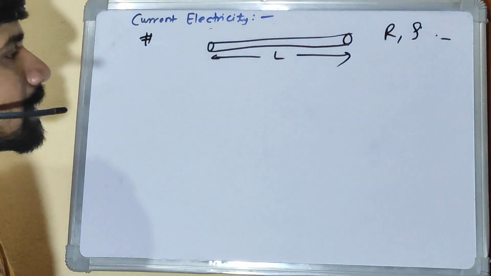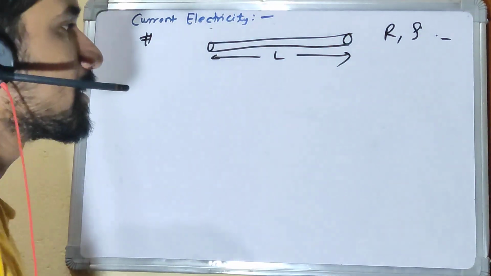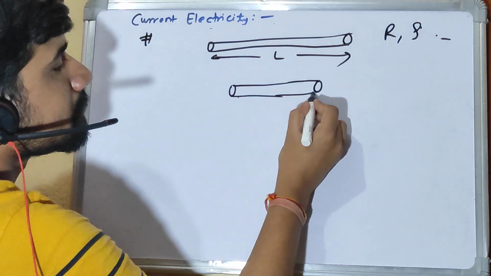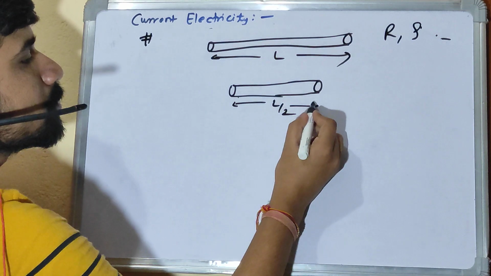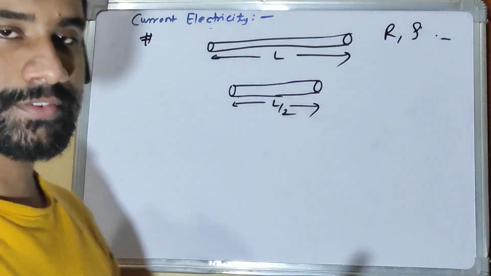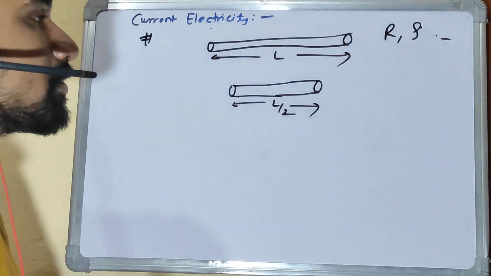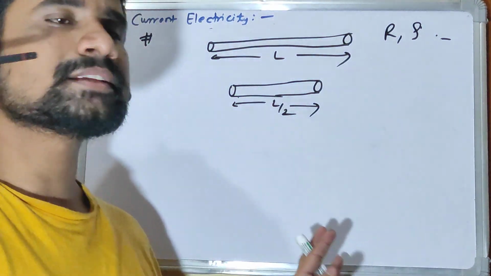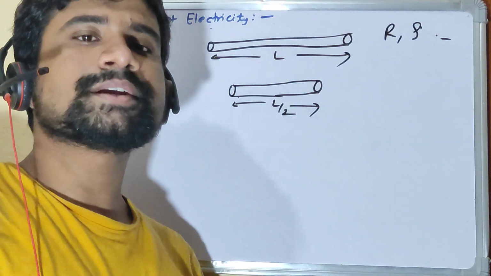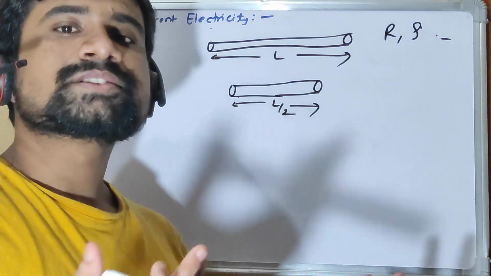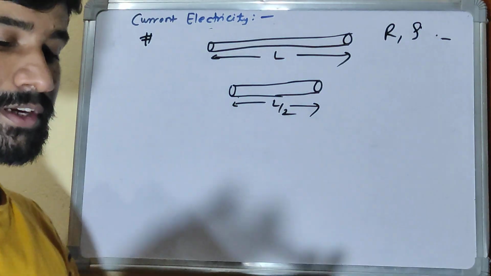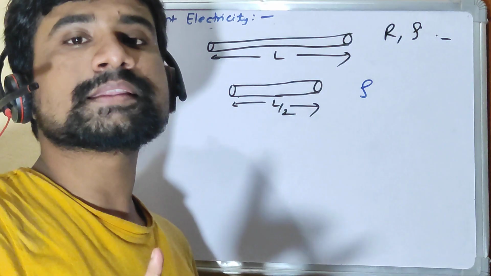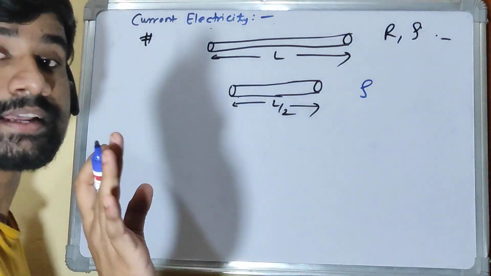Now what I did is I have cut this wire into two halves. So one half will look like this, L by 2. I need to find the resistance of this half, and also the resistivity. One thing I can say very clearly without looking at the question: whatever I do to this wire, cut it, make it long, change its cross section, nothing is going to happen to the resistivity. The resistivity will still remain rho. Resistivity is independent of the length and area. What will change is resistance.